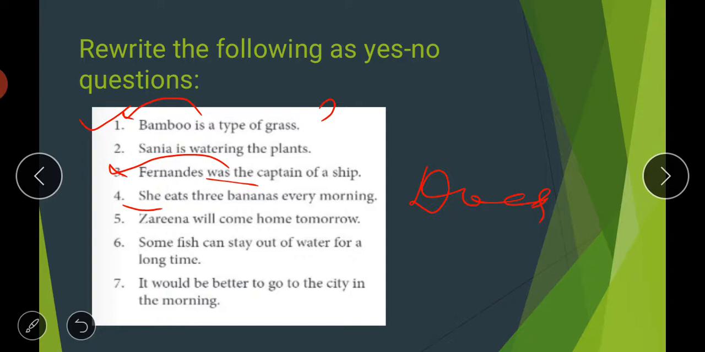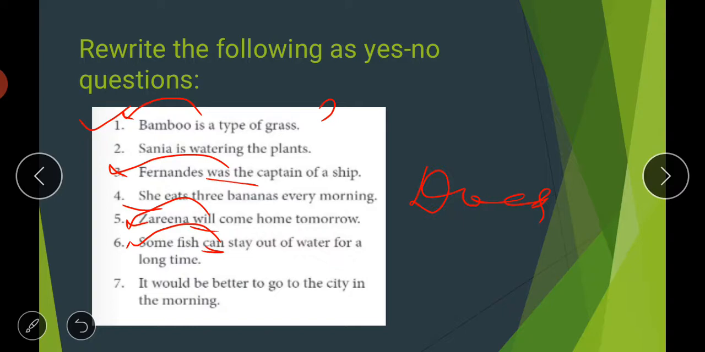Then fifth is very easy. Zarina will come home tomorrow. So here will is your helping verb. Simply you will put this helping verb at the starting. Will Zarina come home tomorrow? Then if we talk about the sixth one, some fish can stay out of water for a long time. So here can is a helping verb or modal. Can, could, may, might, or shall, should, those are your modals. Even if a modal is given, you will put that modal at the starting of the sentence to make a question. So the question will be, can some fish stay out of water for a long time, and a question mark.